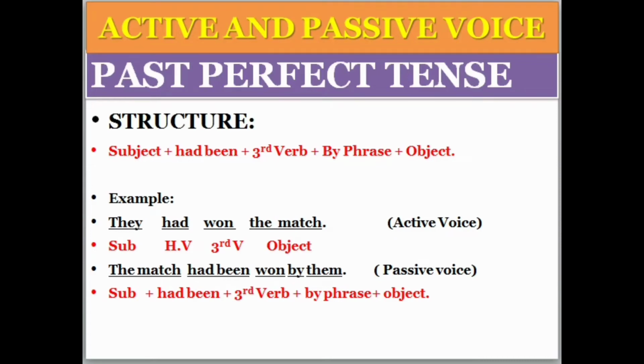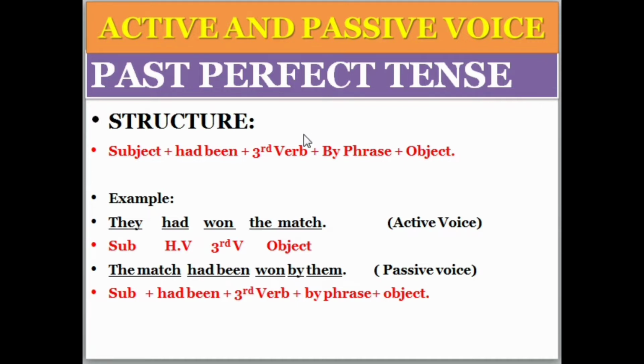In this video we will discuss the past perfect tense, and how to change the past perfect tense into the passive voice. In the previous video we discussed the past continuous tense. We changed the past continuous tense, their positive structure, negative structure, as well as the interrogative structure. So in this video we will talk about the past perfect tense, and how to change it into the passive voice.